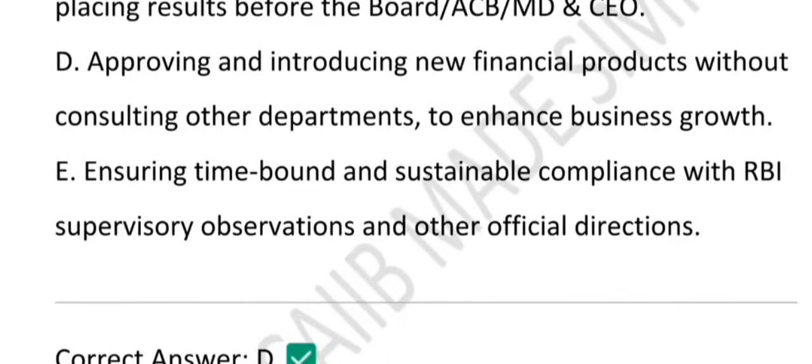But what is not their job? Launching a product alone, that is not their job. So the correct answer is D. The CCO does not approve products solo, rather they are the company's rule guardian. Right? I hope this helped you understand the basic concept regarding the function of the CCO.